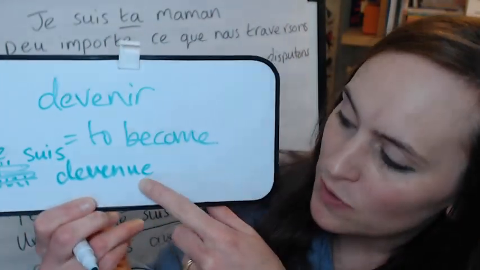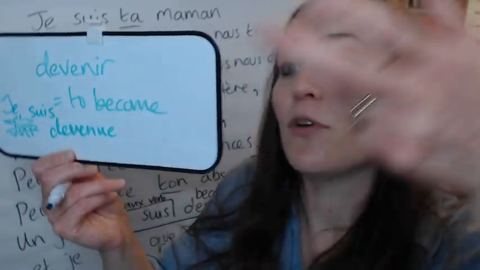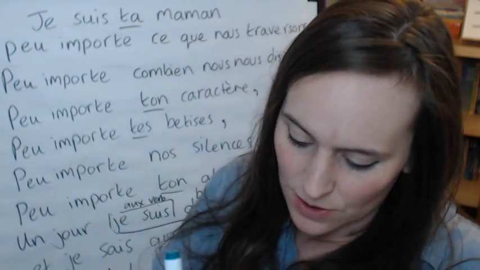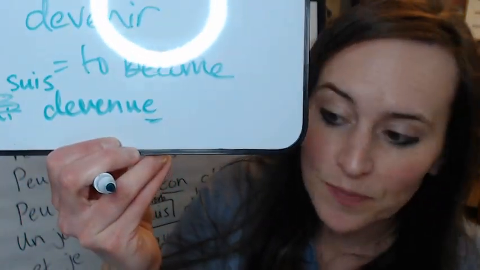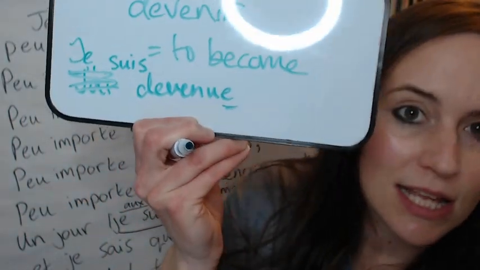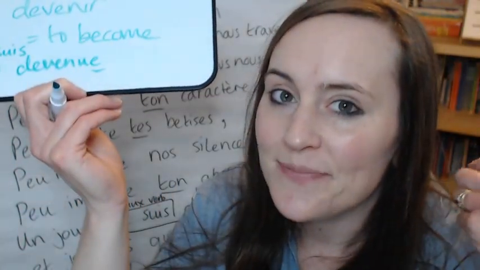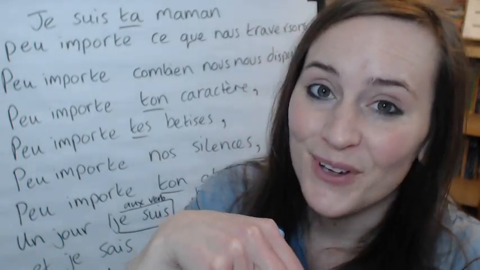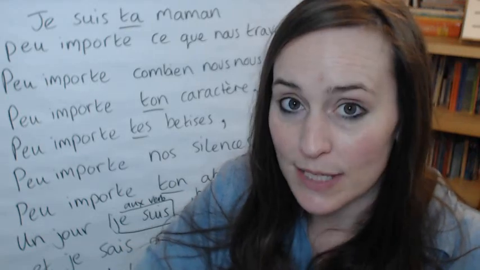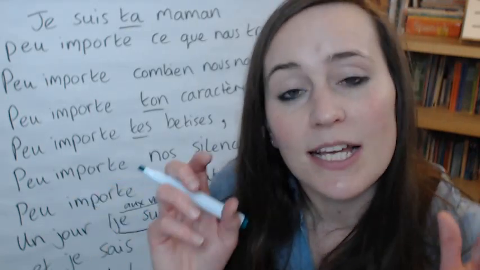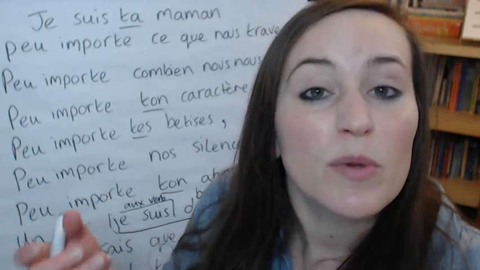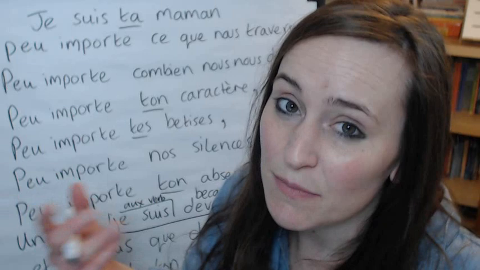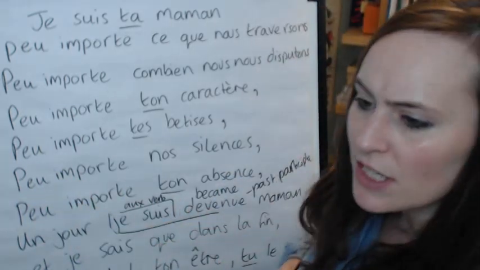The past participles agree in gender with the number of people who are the subject or subjects. So je suis devenue has an E on the end. If that's all a little bit much to take in, don't worry about the hows and whys. But just remember, je suis devenu means I became. Okay, and it's the passé composé, which is made of two parts. It's the most common past tense, and it means I became or I have become. It's like the same thing in French, okay? So let's look at where that is on here.